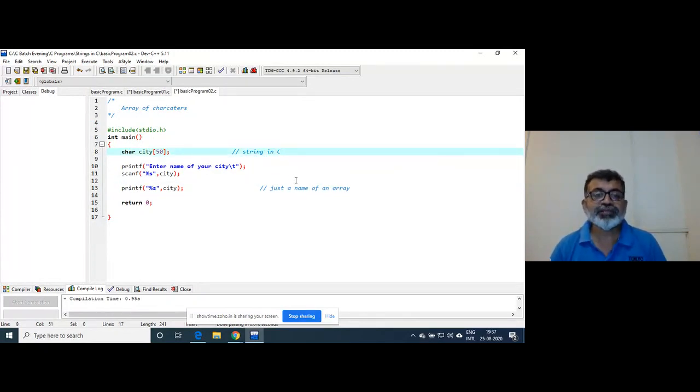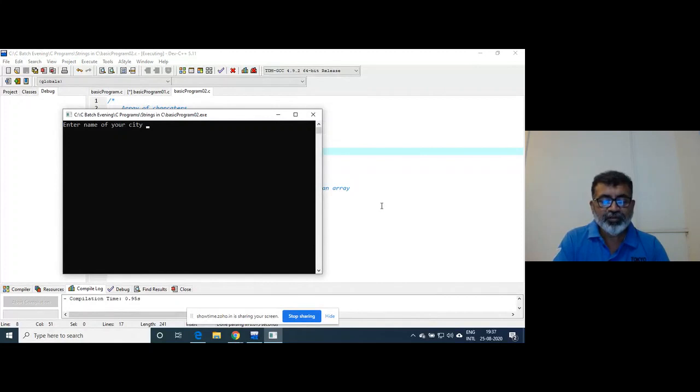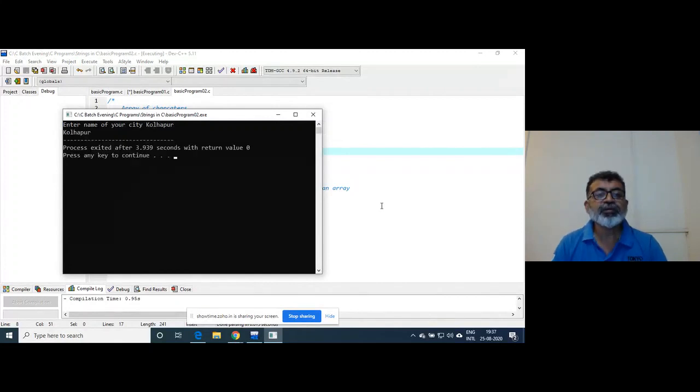Next question is, when we initialize that, okay, agreed, the compiler provides a slash zero, a terminating character. But when I run this code, how does the compiler know that?